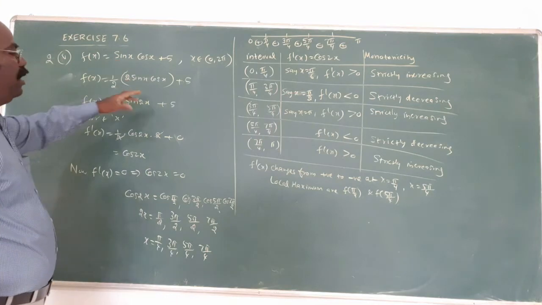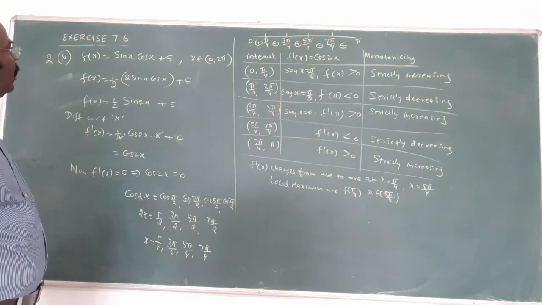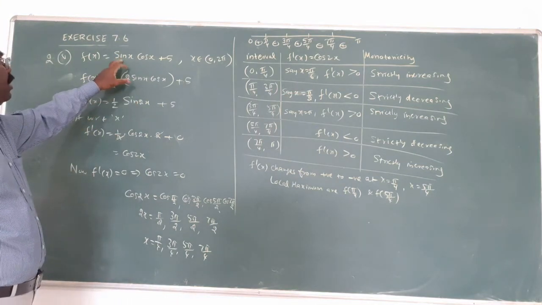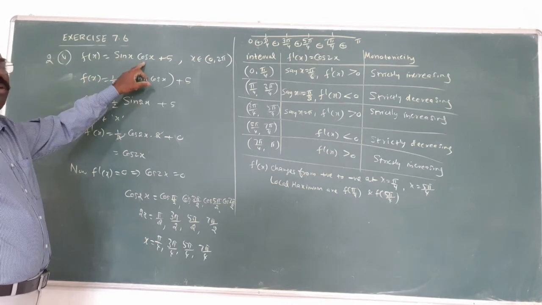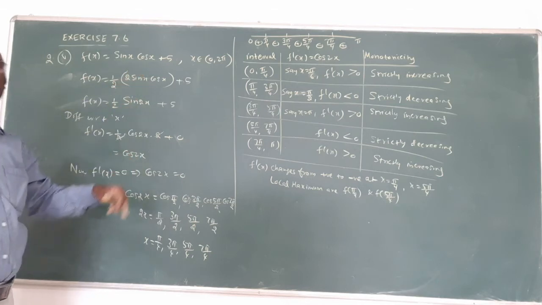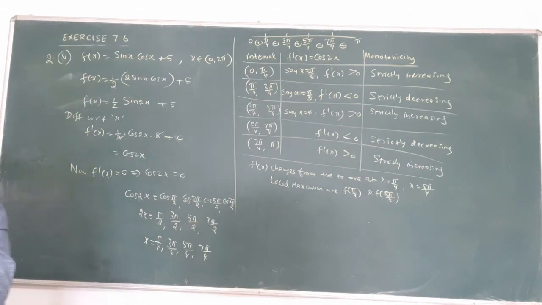Substitute here, we get answer. Sin 45 is 1 by root 2. Cos 45, 1 by root 2. 1 by root 2 into 1 by root 2, 1 by 2. 1 by 2 plus 5. What is the answer? Simplify, we get the answer 11 by 2.